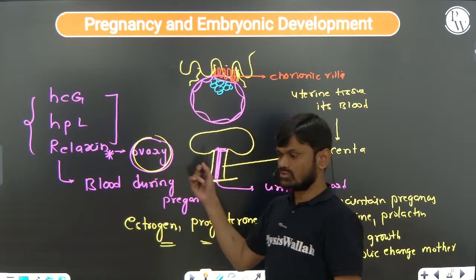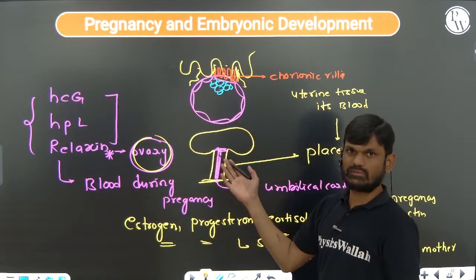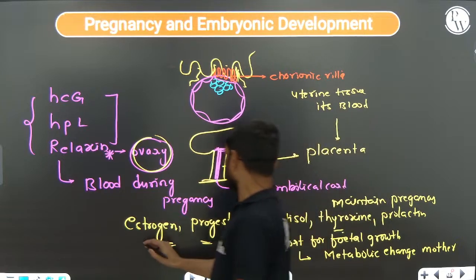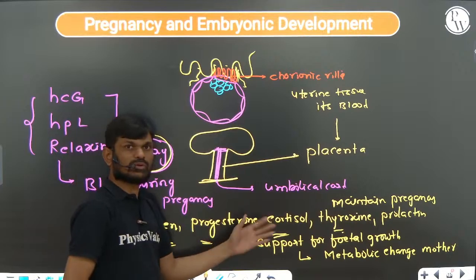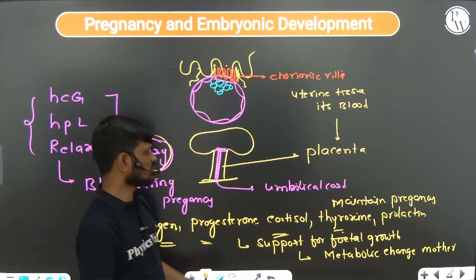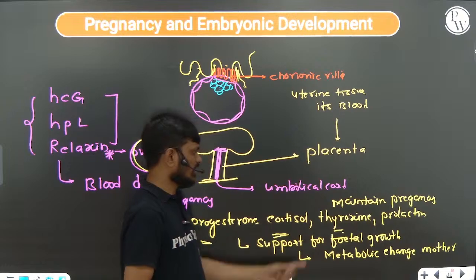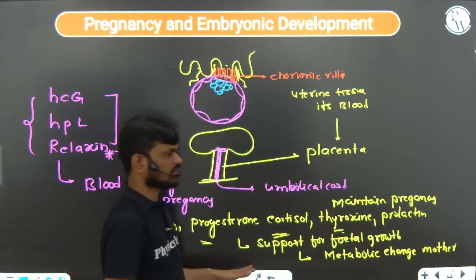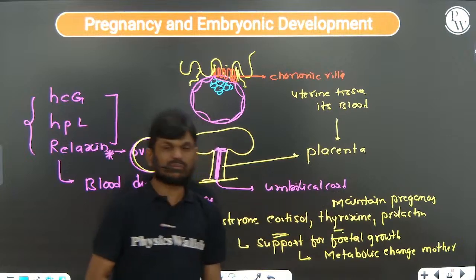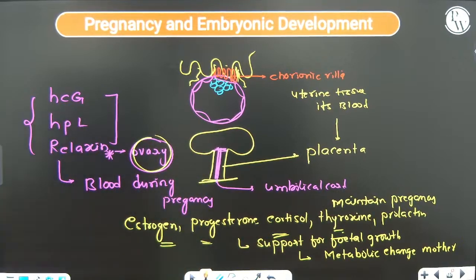It was given as a question in 2020 or 21. So these are the hormones whose concentration will increase more during the pregnancy. Why? Because they have to support fetal growth, and metabolic changes in the mother are supported by these hormones, and also they maintain pregnancy.